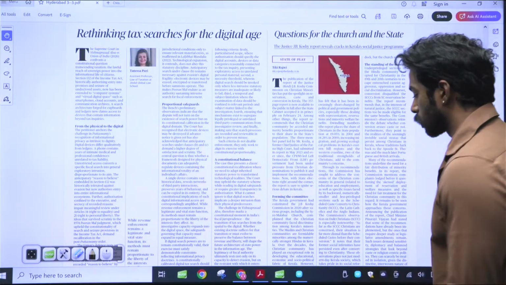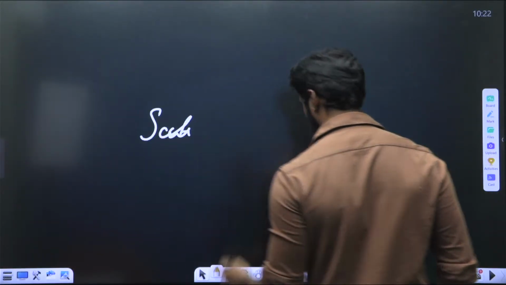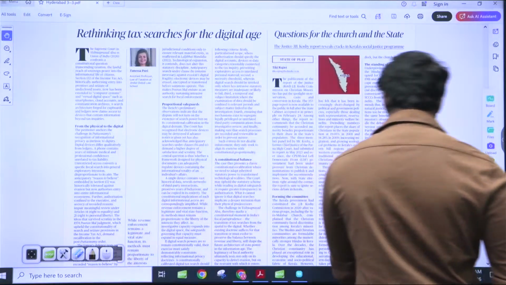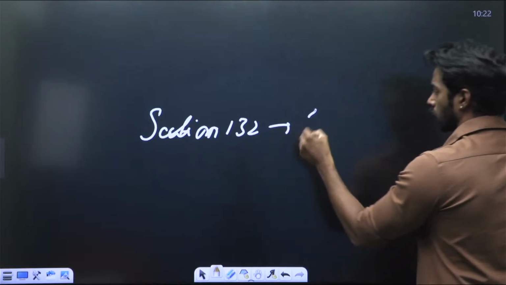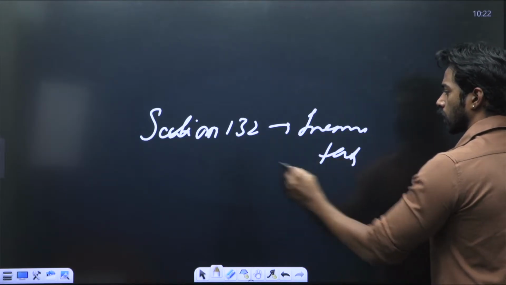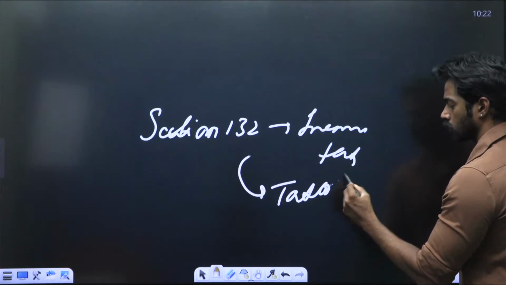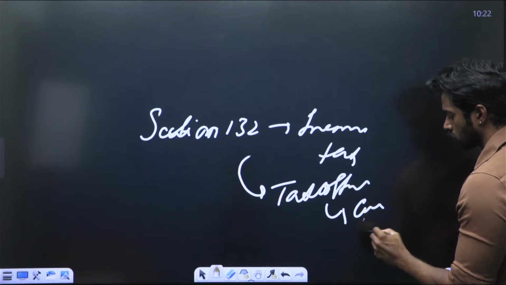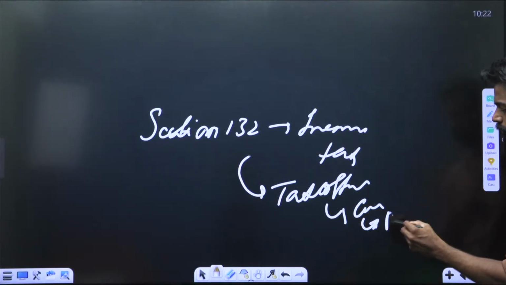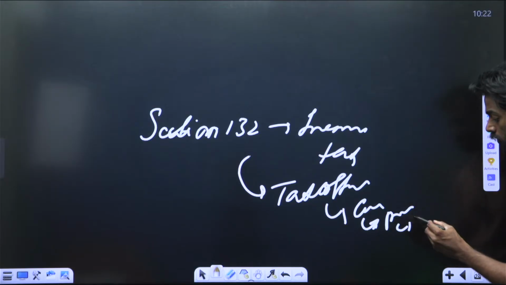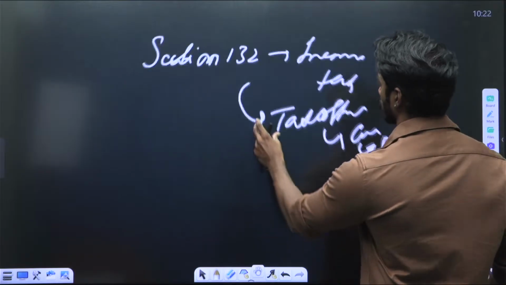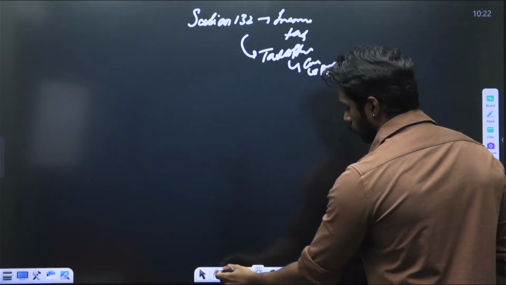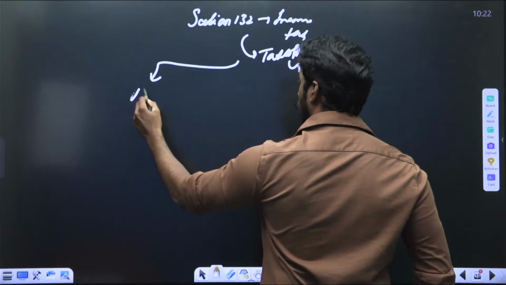Actually, the reason why this came is because there's a section 132 in the Income Tax Act, which says that the tax officers can search anything or any personal information if they suspect tax evasion. Now, what you need to understand is this aspect, the section 132 aspect was present before the digital era.